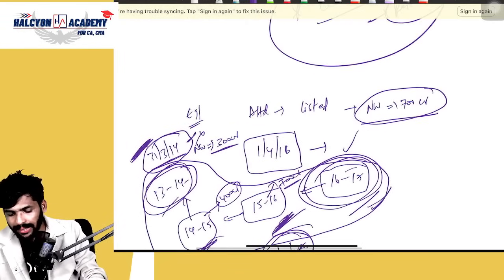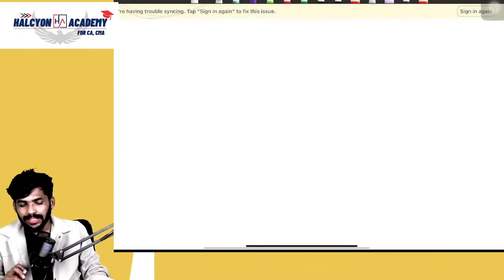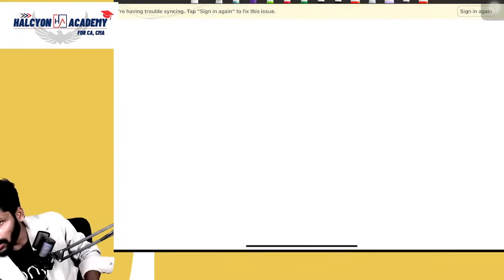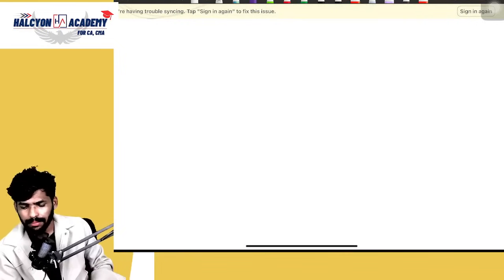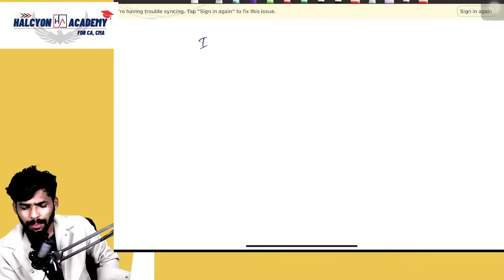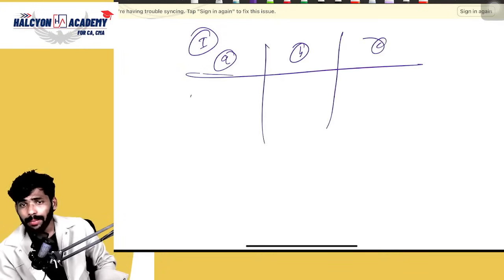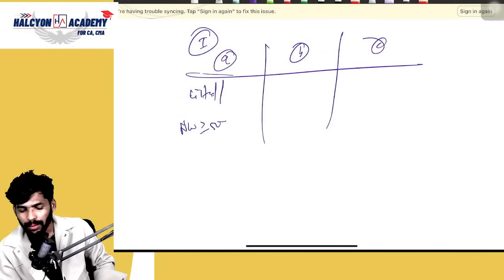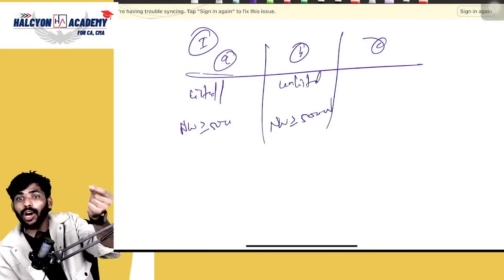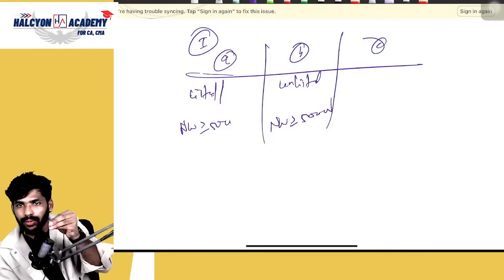This is Ind AS applicability phase 1, guys. I will just summarize, as this much information is not required. Summary of phase 1, points A, B, C: applicable to all listed or in the process of listing, in India or outside India, net worth should be 500 crores or more. Coming to unlisted also, net worth should be 500 crores or more. Please remember, 500 crores or more, which means even if the net worth is 500 crores, then also Ind AS is applicable.